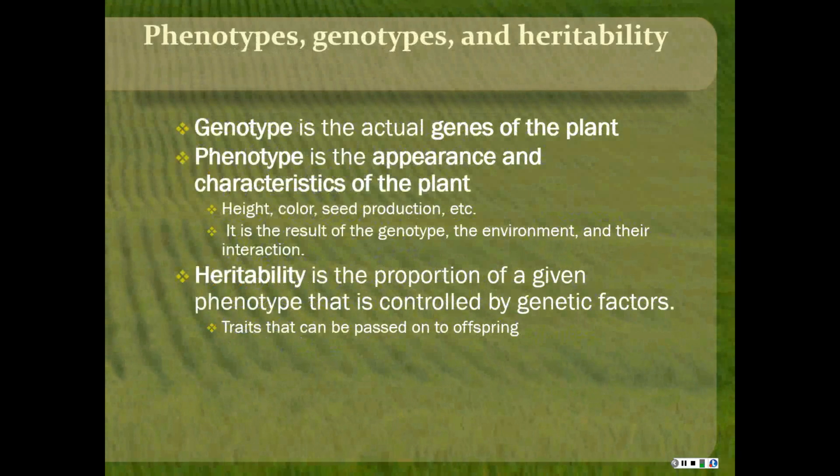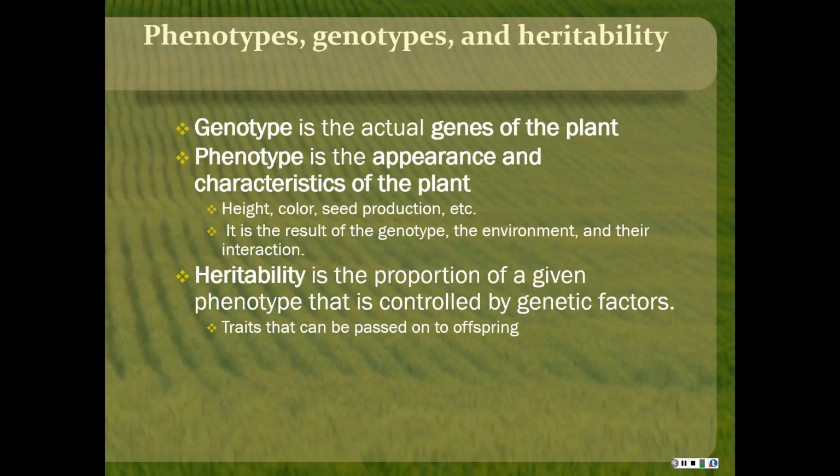And there's some more terms related to genetics. If you would know the actual genes of the plant or the organism, that's called the genotype, if you would have just a list of the actual genes. But the phenotype is what you can see. You can't really look at a plant and see exactly what its genes are, but the phenotype is the appearance and characteristics of the plant that you can see.